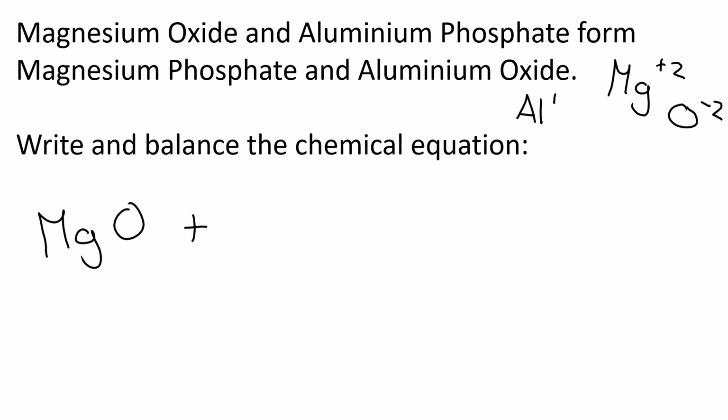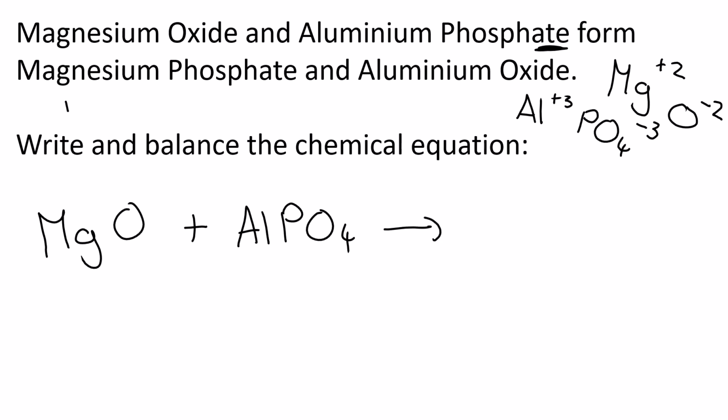Aluminium is in group 3. It gets a +3. Phosphate is polyatomic, 8. Remember, 8 means it's not on the periodic table. It's polyatomic. And PO4 is a -3. It's a 3 and a 3, so I don't have to crisscross. Just becomes AlPO4. Okay? Forms.